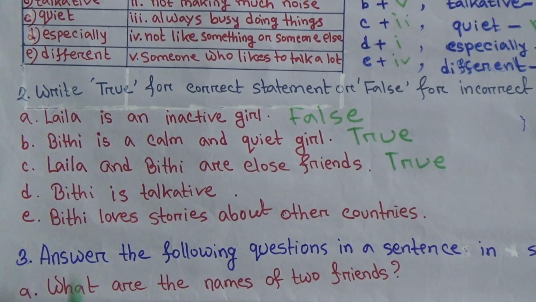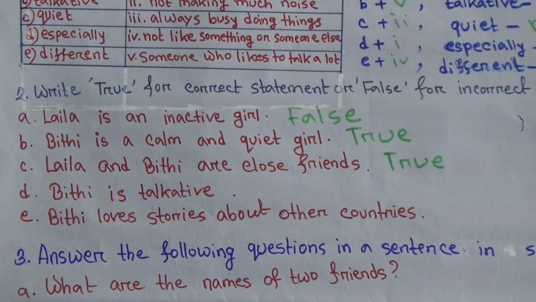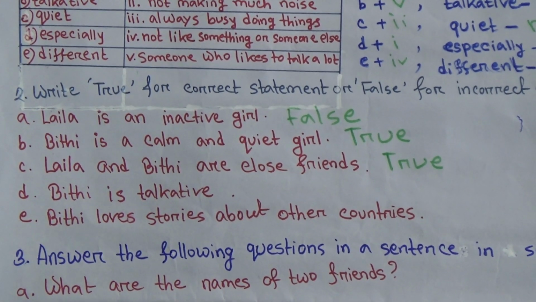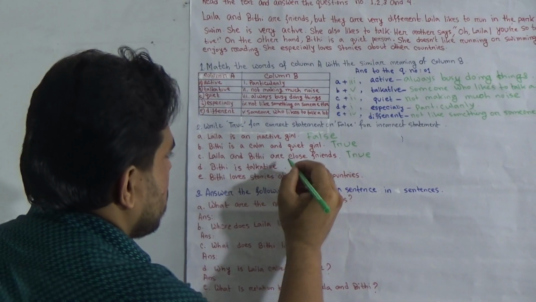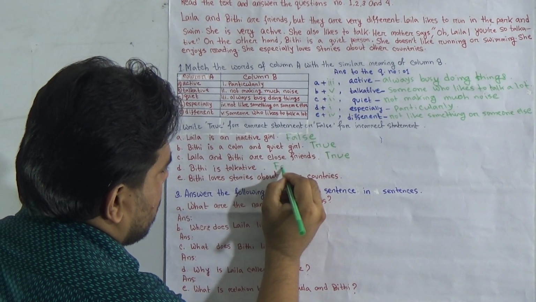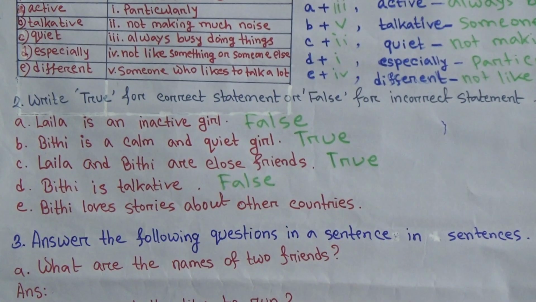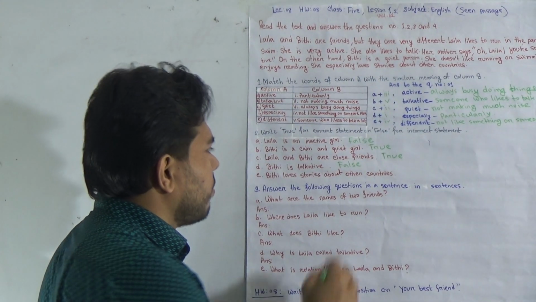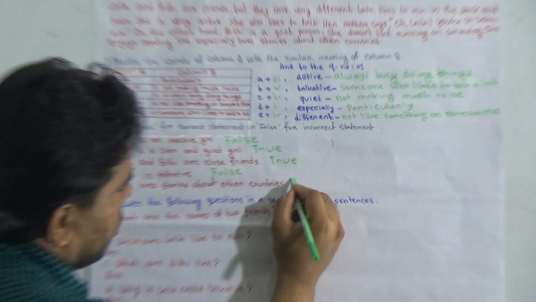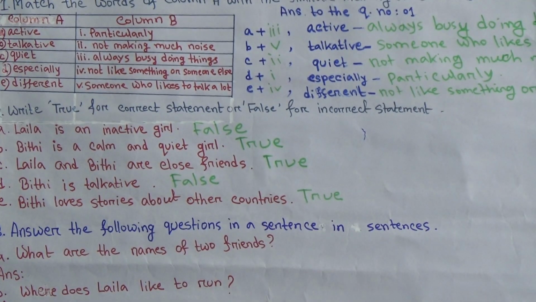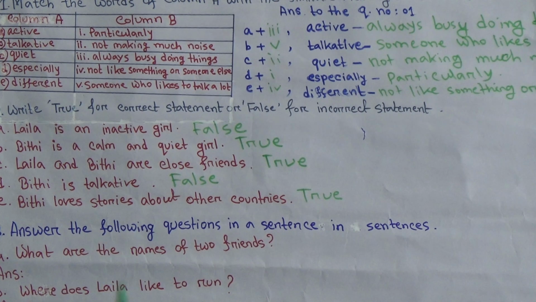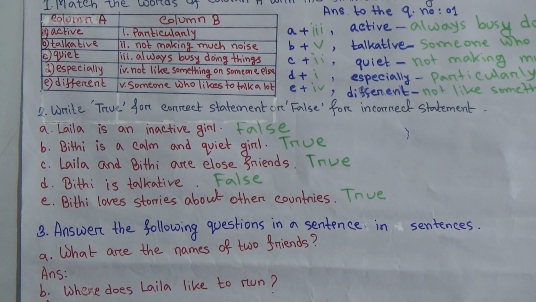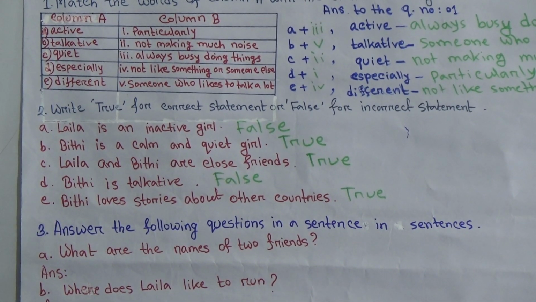Okay, then go to D. Bithi is talkative. No, the information is not true. Bithi is a very calm and quiet girl. So right here, false. Bithi loves stories about other countries. Yes, the information is matched with our information according to the passage. So right here, true. We came to learn that Bithi loves stories about other countries. Okay, now go to question number 3.